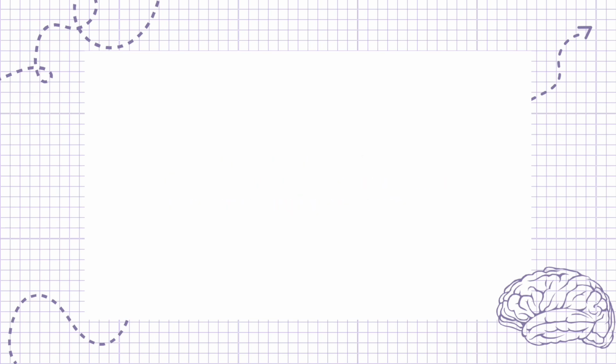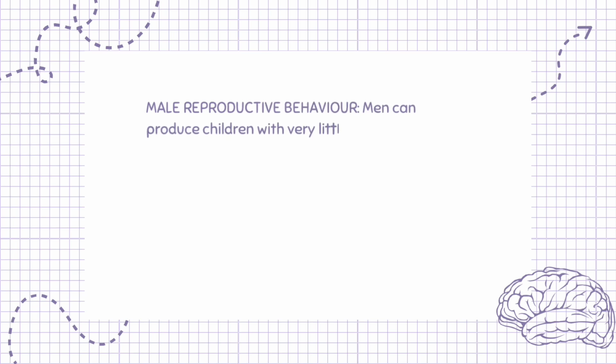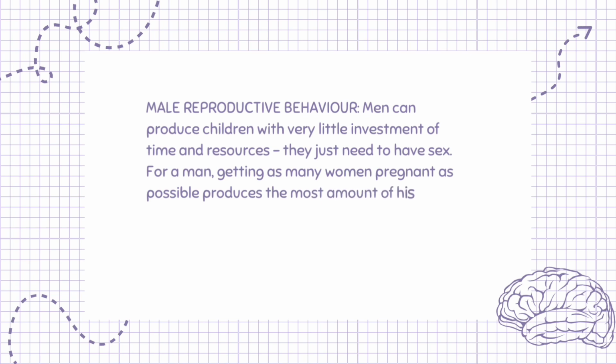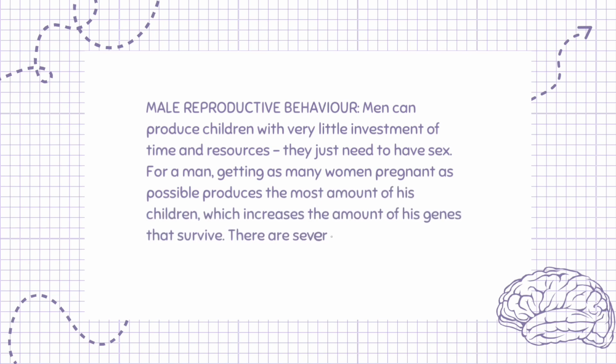Male reproductive behavior. Men can produce children with very little investment of time and resources, they just need to have sex. For a man, getting as many women pregnant as possible produces the most amount of his children, which increases the amount of his genes that survive. There are several strategies males may use to achieve this.